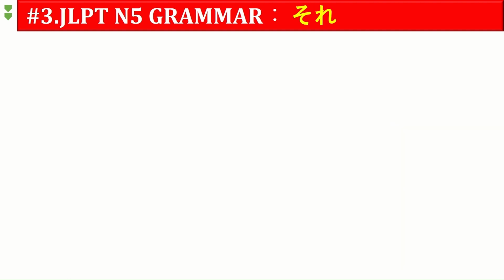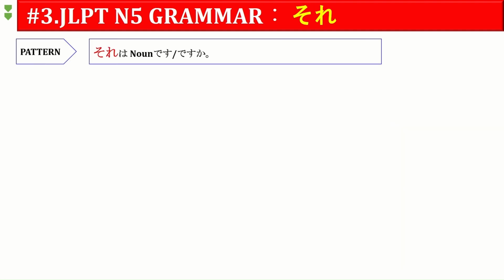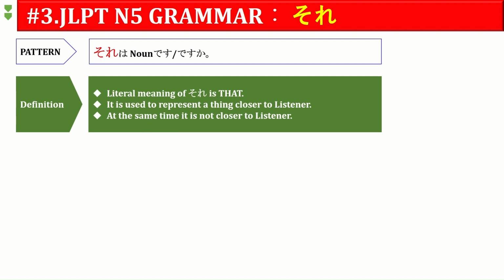The pattern is almost the same as kore, that is sore wa noun desu and sore wa noun desu ka are also used. You may replace the particle wa with ga depending upon the situation. Literal meaning of sore is that. It is used to represent a thing closer to the listener. At the same time, it is not closer to the speaker.